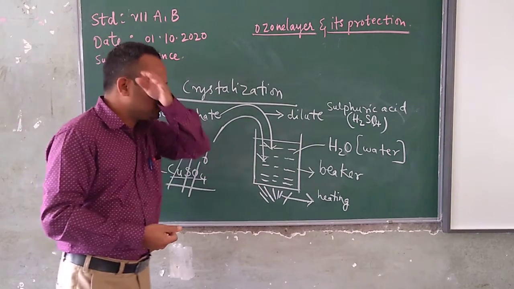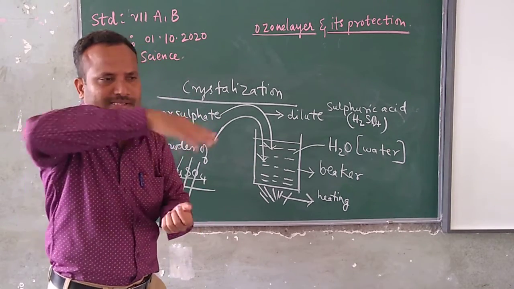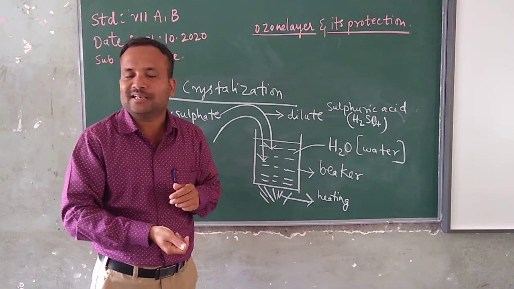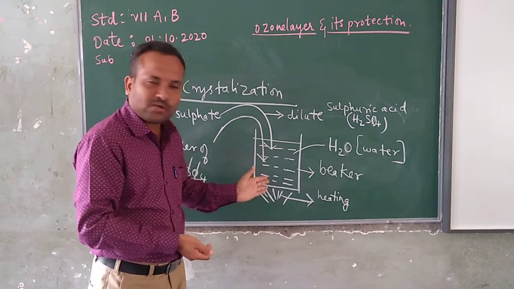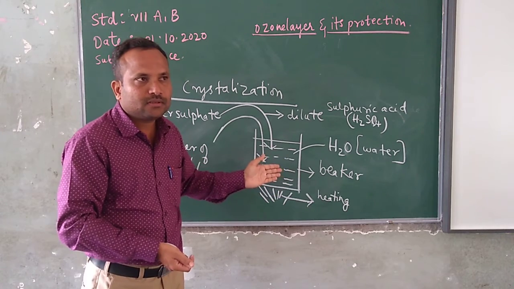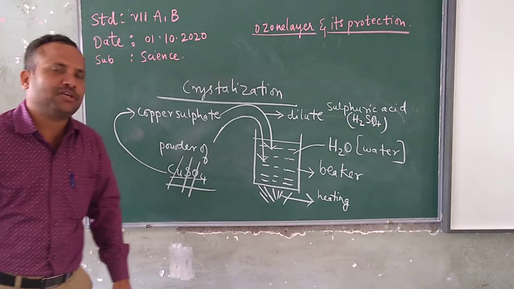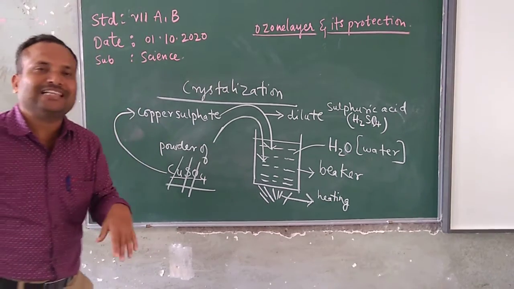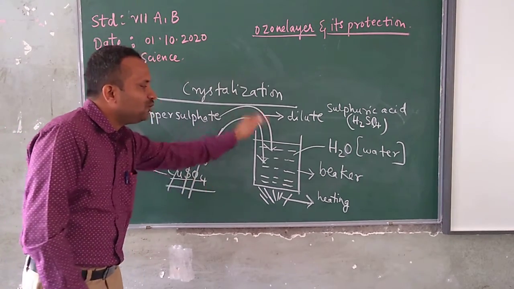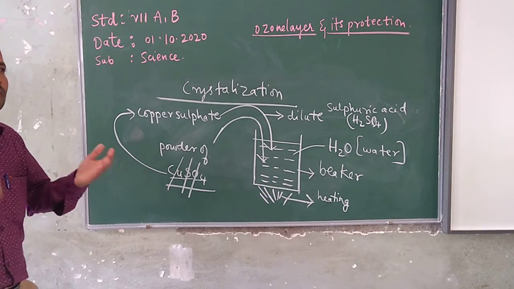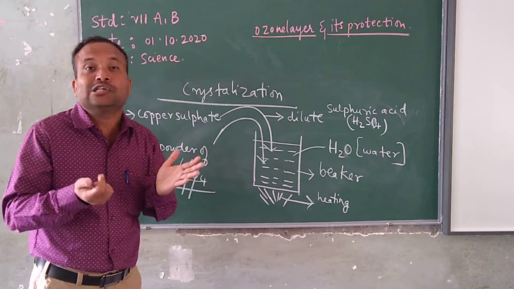I am going to mix it. I will mix some, one or two spoons. That will get dissolved, children, easily. Because you are heating it from below, then again you add two spoons of copper sulfate powder. Again that also will get dissolved. Another two spoons of copper sulfate powder you add. That now starts, it doesn't get dissolved.